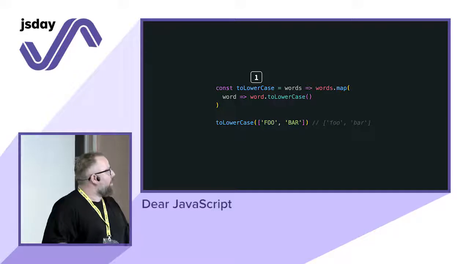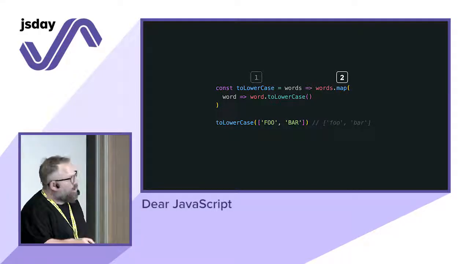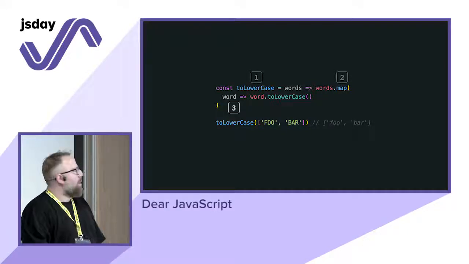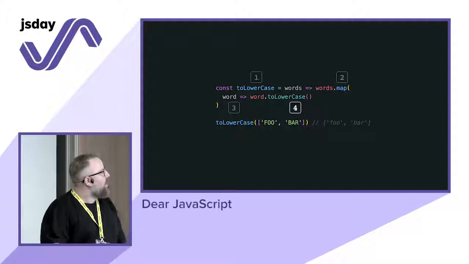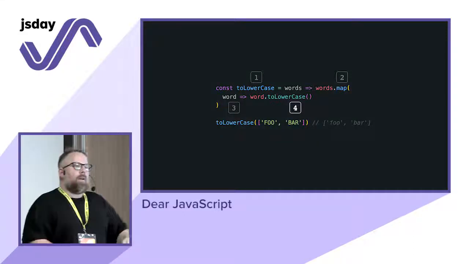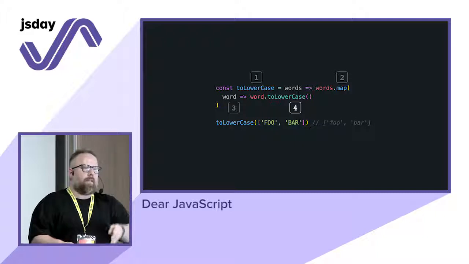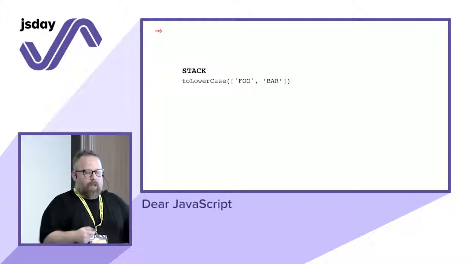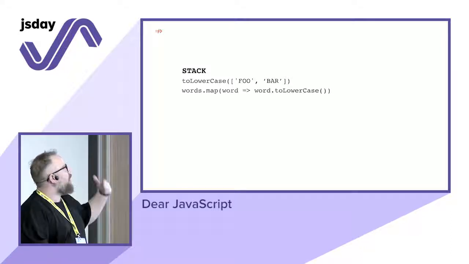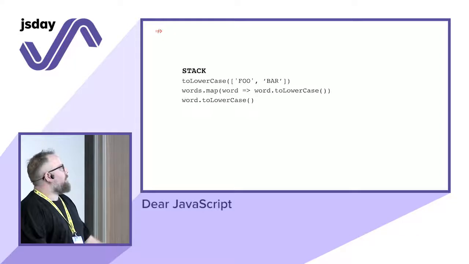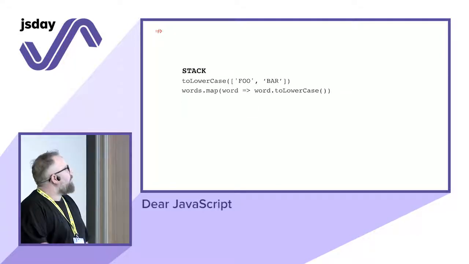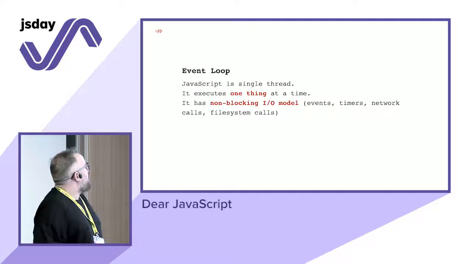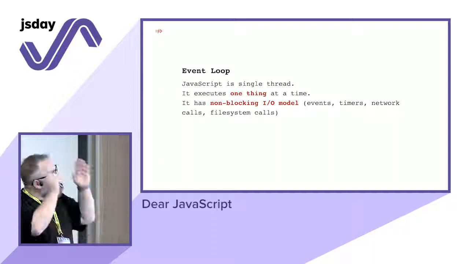First, the function call. Then you have the map. Then you have toLowerCase, called at least twice in this case, right? So basically, 4 different things executed 4 different times. So if we check the stack, the execution, again, you have toLowerCase, we invoke the function, we have the map, then we have the toLowerCase function call, then another time, and so on and so forth until you get the output. So it executes one thing at a time.